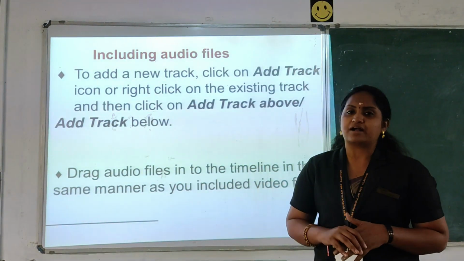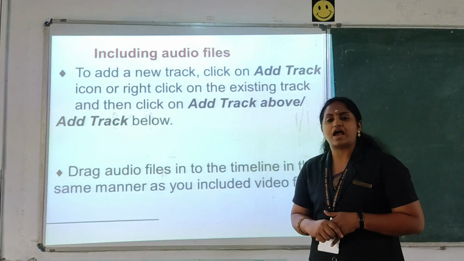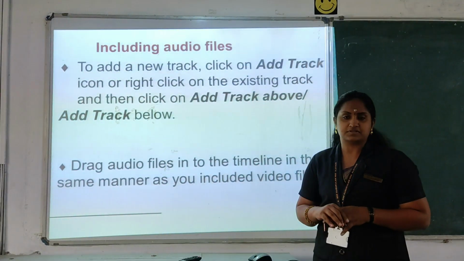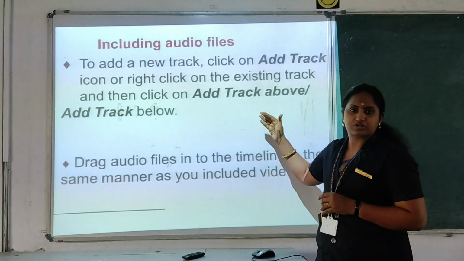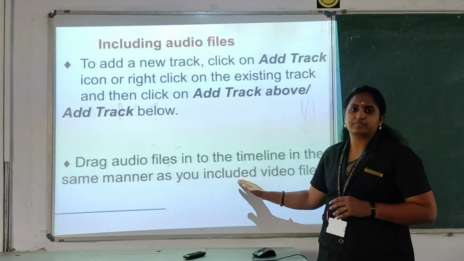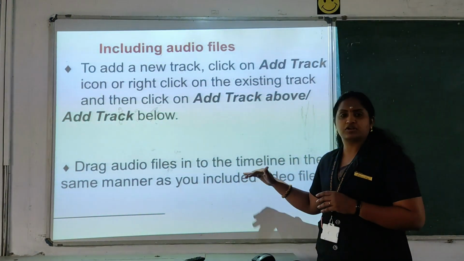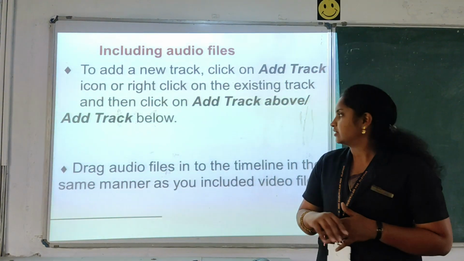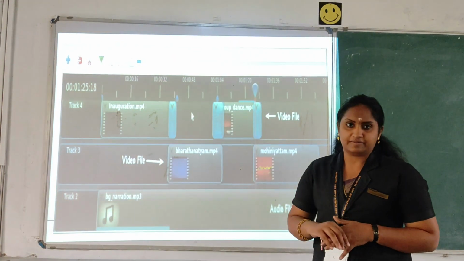Next we can include the audio files. If you want to give any background sound or any extra MP3 sound, or any effects, you can include audio files in MP3 format. For that, just add a new track below the video clip and add the audio clip also. If you want to remove any sounds in the audio files, it is possible. Just click on the audio track and you can remove the content.